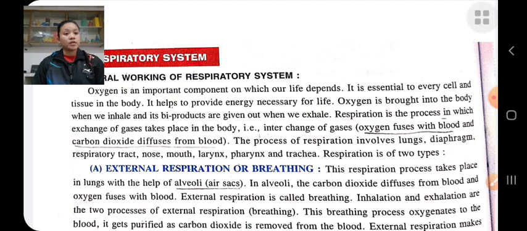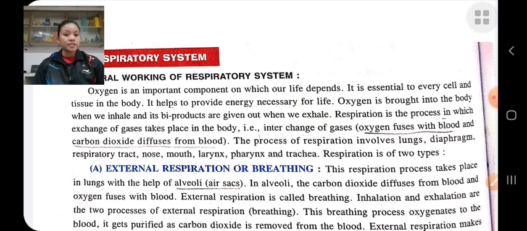It is essential for every cell and tissue in the body. Without oxygen, we can't live. Oxygen helps to provide energy, which is necessary for life. Oxygen is brought into our body when we inhale, and its byproduct is given out when we exhale.